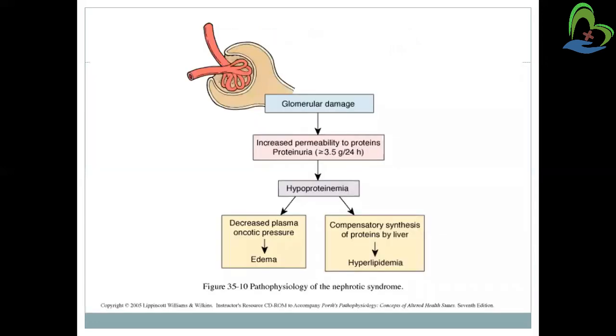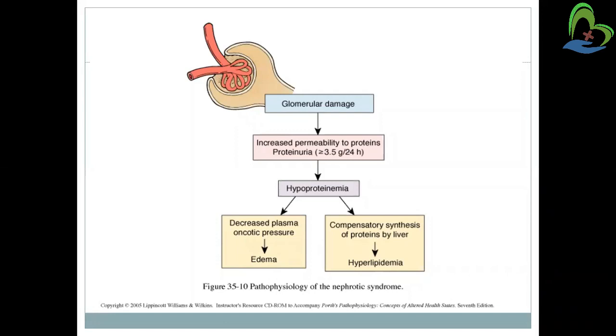This is the pathophysiology of nephrotic syndrome, how it can progress. As we have discussed in previous lectures, there are many reasons that can damage the kidney. According to the etiological factor, the glomerular filtration rate will be decreased because of glomerular damage. The damage can be related to any kind of cause we have already discussed. Glomerular damage because of an etiological factor will lead to increased permeability to proteins.